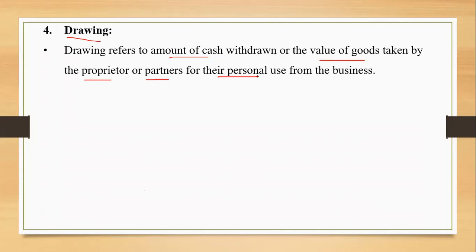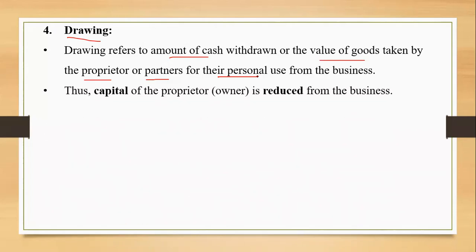Capital and drawings are two opposite terms. In capital, the owner gives us the money. As a business, I receive the money from the owner. And in drawings, the owner takes the money from the business. So if the owner has given me 1 lakh, out of which he has withdrawn 20,000, as a business I know I need to pay 80,000 to the owner. So because of drawings, the capital will always reduce, right?